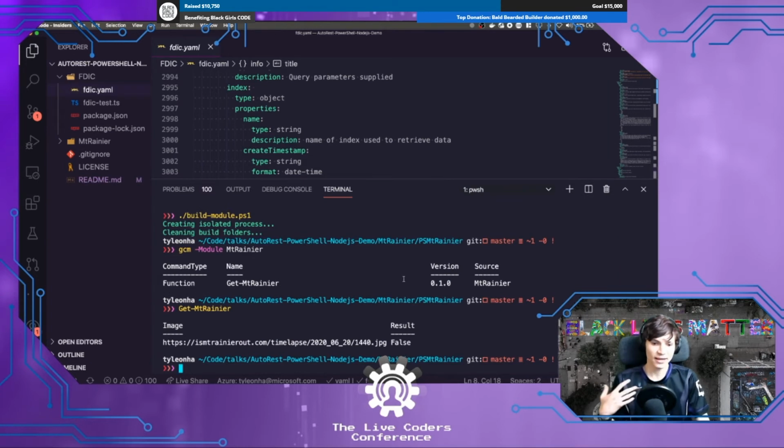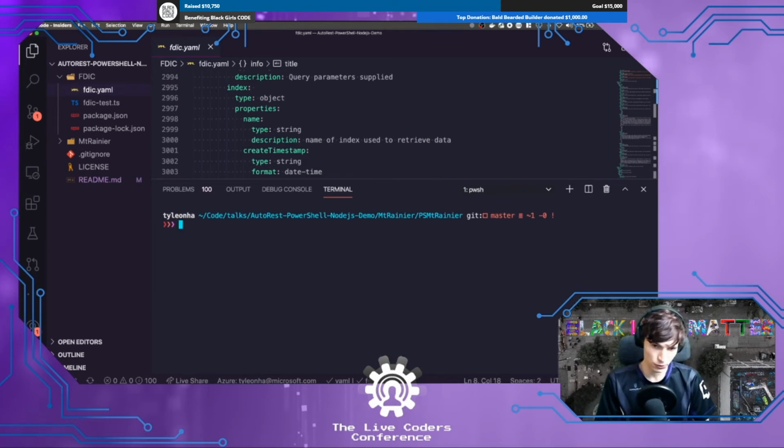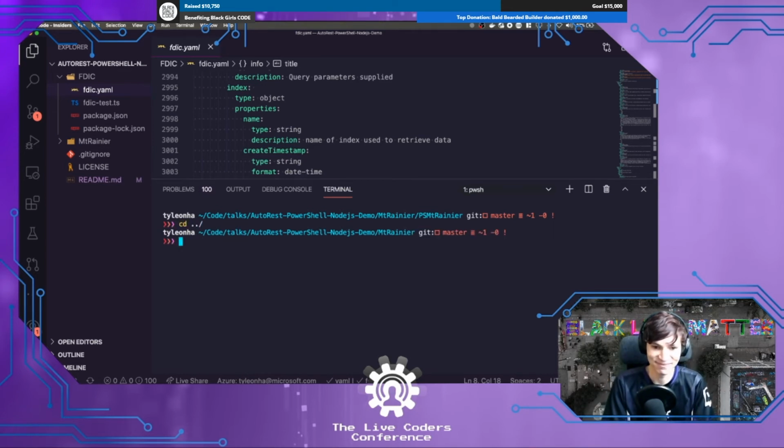Anyway, I think it's pretty fair to assume, maybe not, but I'm going to assume that the FDIC did not write this spec to be plumbed through AutoRest. So my thinking was that there's no way this will work 100%, but I was curious to see if it worked at all. So, all right, here we go. Let's do it, right?